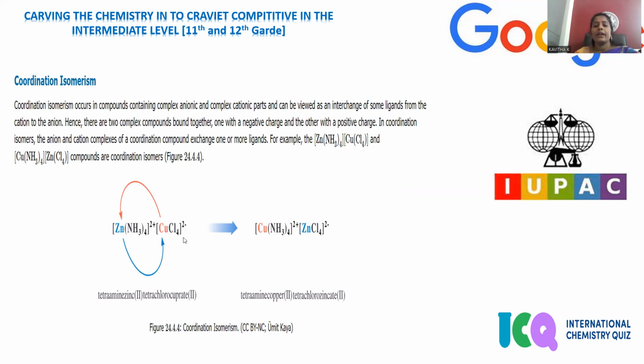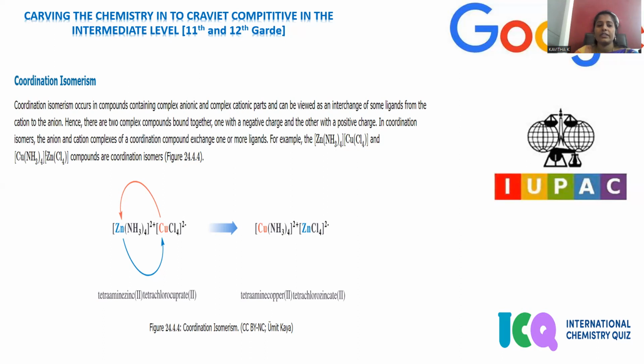This is the way here two kinds of coordination spheres coexist. So they are participating in the interchange of some ligands from the cation to the anion. Here, amino ligands are exchanged with chloro and vice versa. Chloro with ammonia will be exchanged. Whenever ligands are exchanged, the coordination sphere is entirely modified. Hence, there are two complex compounds bound together, one with the negative charge and another with the positive charge.